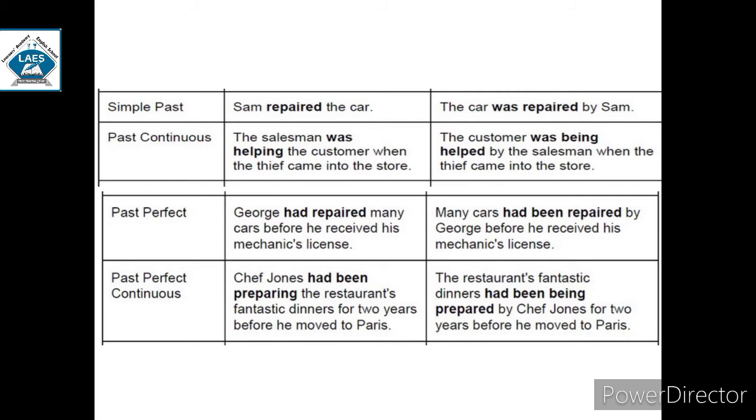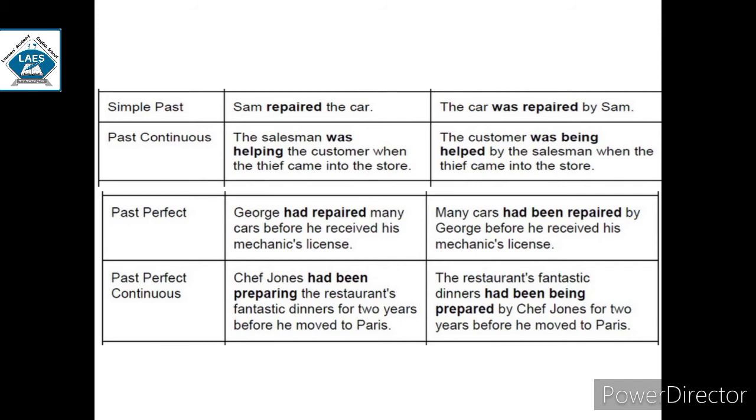Past perfect, you need to add been after had. George had repaired many cars. Many cars had been repaired by George.